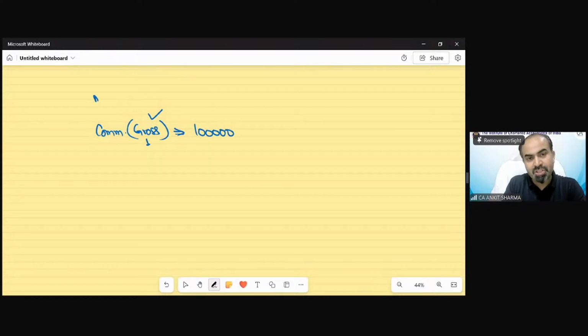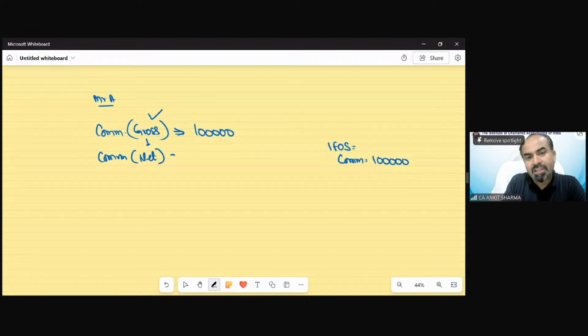So suppose the question says that Mr. A received gross commission of 1 lakh rupees. So for calculating Mr. A's GTI under income from other sources, we will include commission of 1 lakh rupees because TDS has not been deducted. Suppose it has been written like this also, commission from